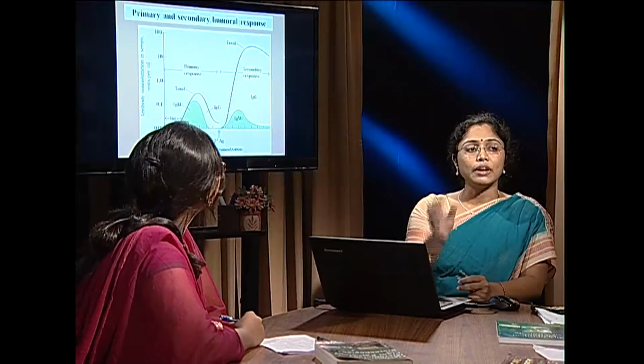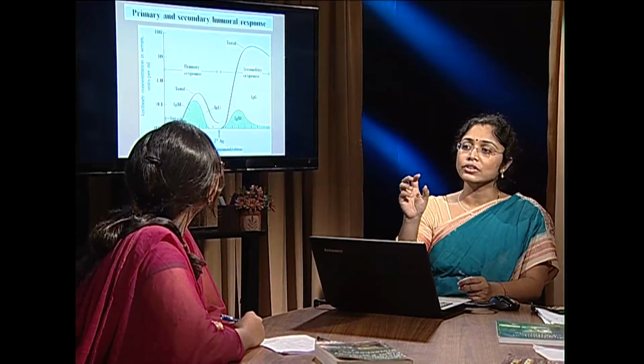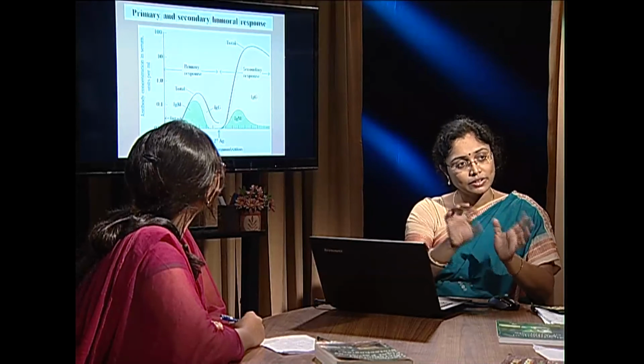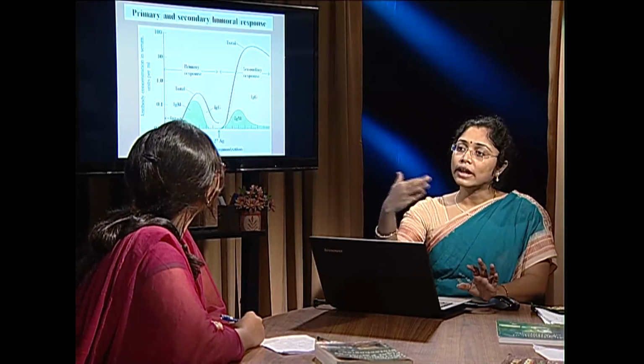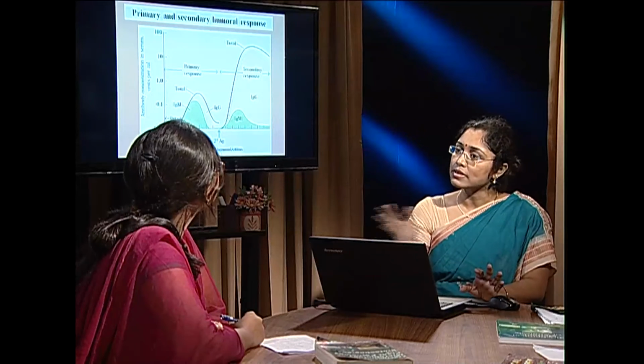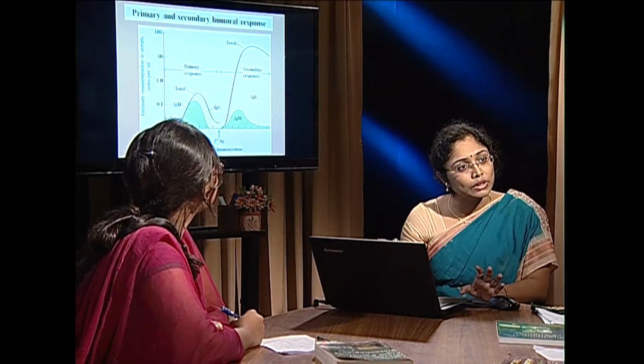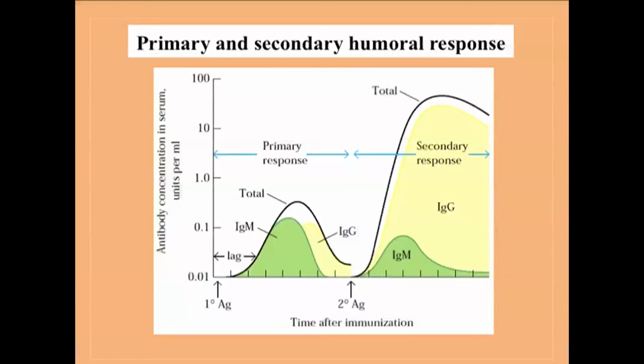Now, what is a primary humoral response? The first exposure of an exogenous antigen to an individual B cell activates the B cell, and that B cell is converted to plasma cells and memory B cells. Plasma cells secrete immunoglobulins. Now, if we look into this curve, on the x-axis time is plotted, and on the y-axis antibody concentration in serum is plotted.